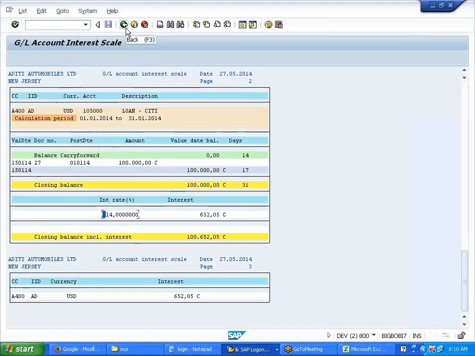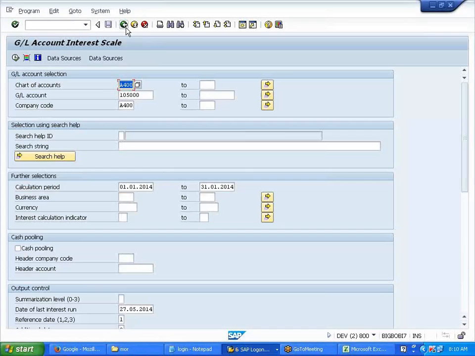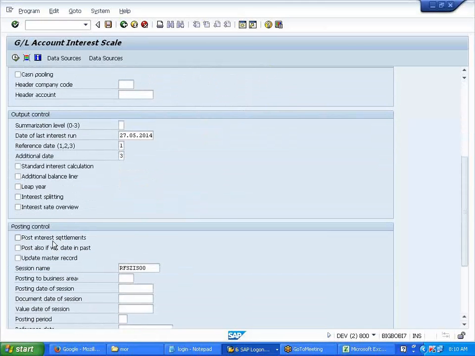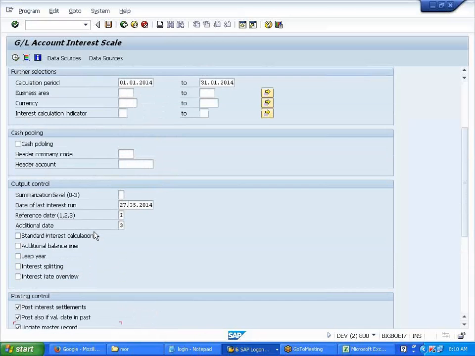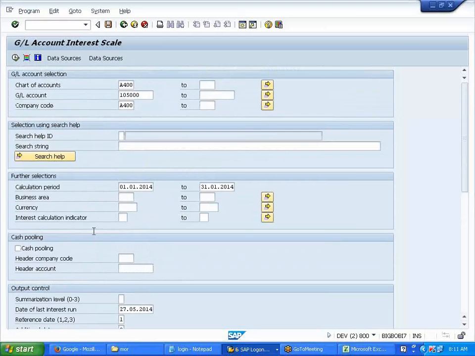Okay. Now let us post this. If you want to post this, you click post interest settlement, post value date. Even though the value date is in the past, go ahead and post, update master record. So what will happen in the GL master? We gave that, right? 105,000. Interest indicator, we gave, right? It will give us an update as to up to what date interest has been posted.